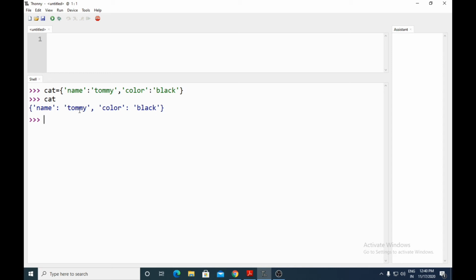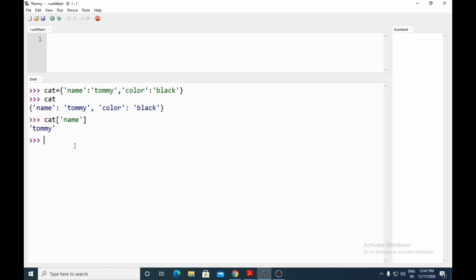If you want to access a particular value of a dictionary, you can access it with the help of the key name. For example, if I want to access Tommy from the variable cat, what is its key? Its key here is name. So instead of using the index here, we are using the key, and the key is a string, name. So cat of name will give me Tommy. If you want to access any value from a dictionary, you can access it with the variable name followed by the key name.